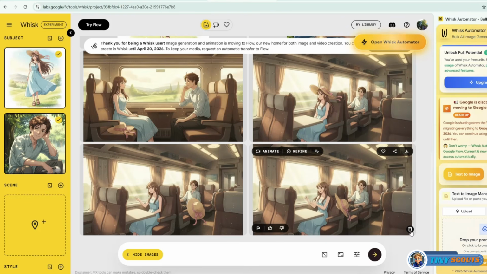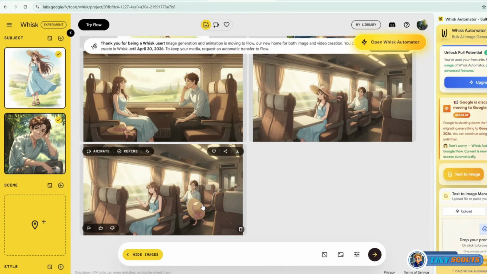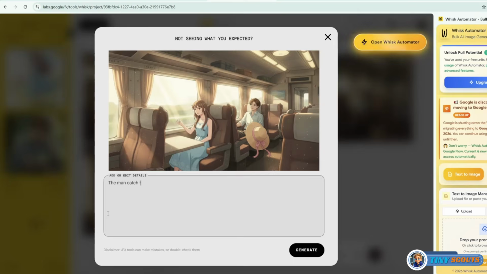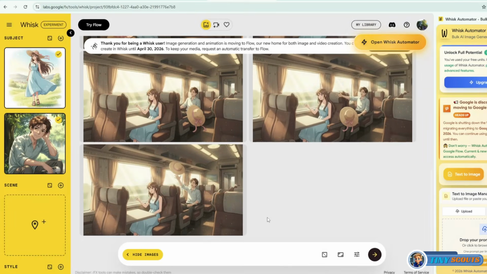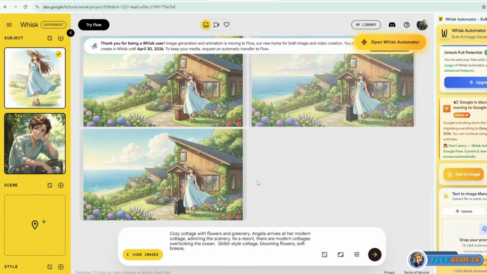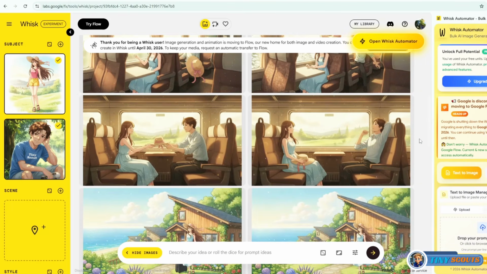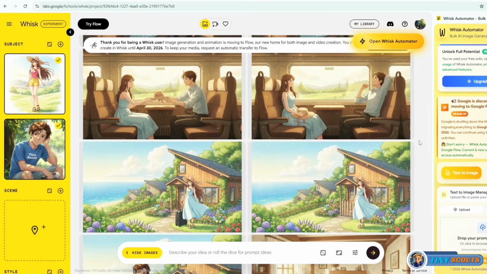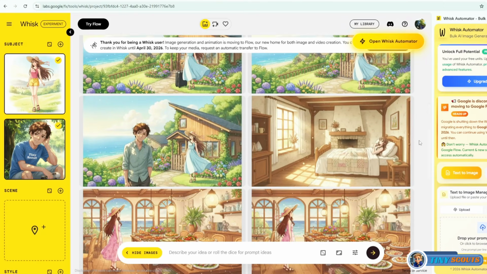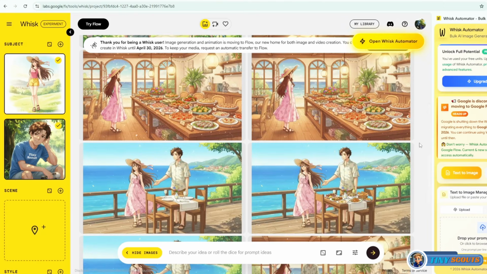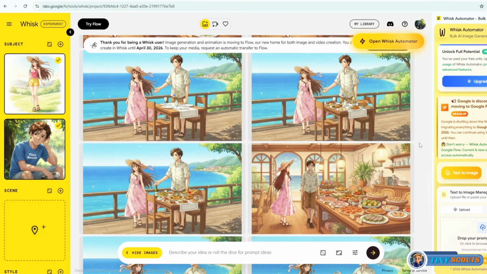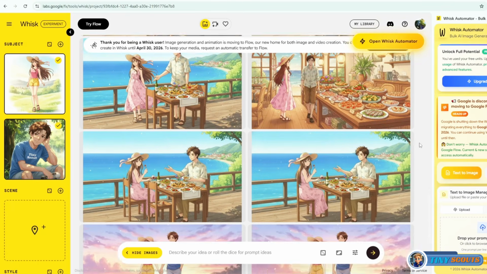Just select the best scene and delete the unwanted images. Then use the selected image again as the base to create the next scene. Continue creating your scene images by repeating this process until you've completed the full sequence of your story. At this stage, we now have a complete visual storyboard. Download them all to your computer. Next, it's time to bring it to life with motion. Let's move on to the next step.